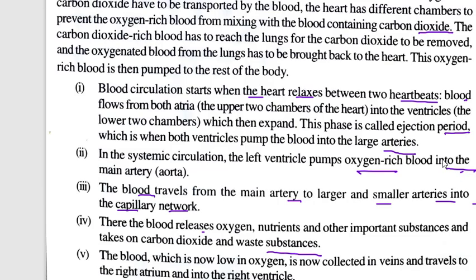The blood which is now low in oxygen, because it has already given most of its oxygen to the cells, so it is low in oxygen and high in carbon dioxide, is now collected in veins and travels to the right atrium. From here it travels to the right atrium and into the right ventricle. So it first collects in the right atrium and then from there it is pushed to the right ventricle.